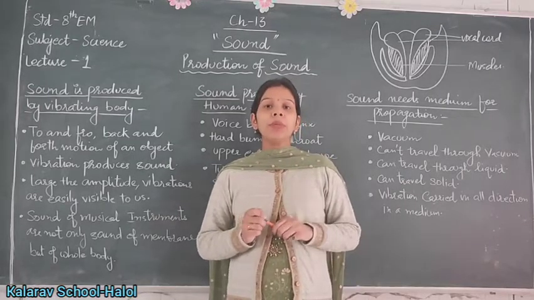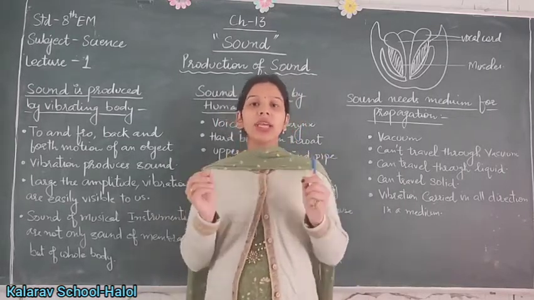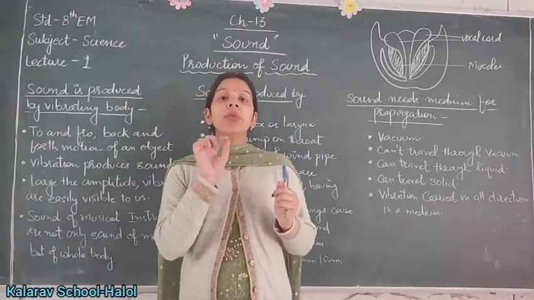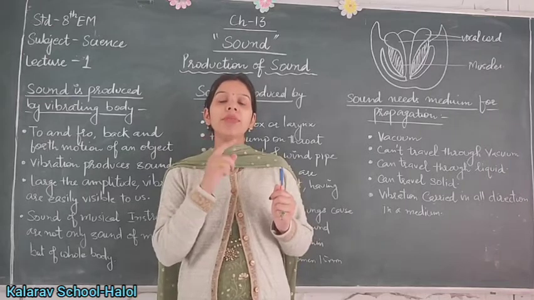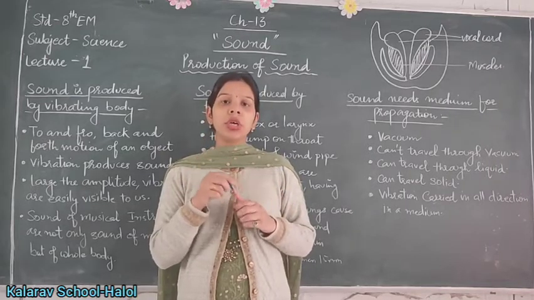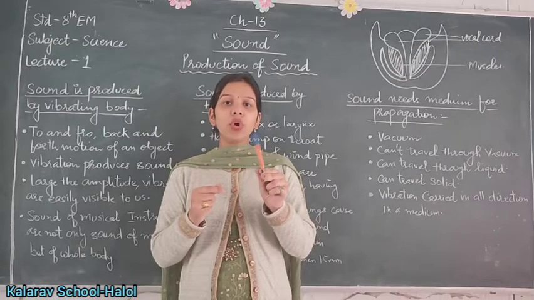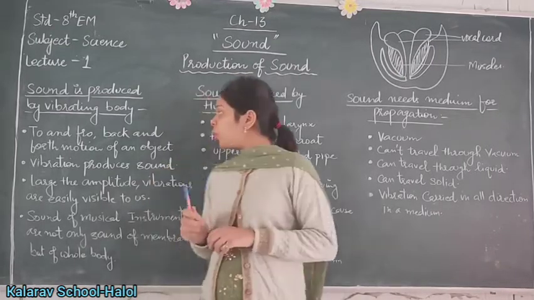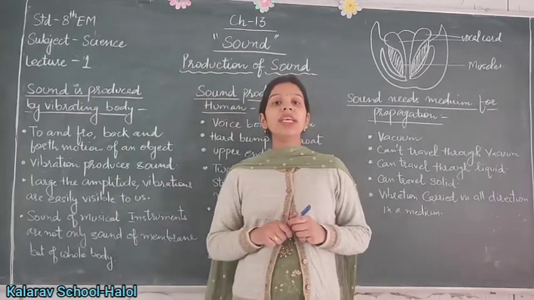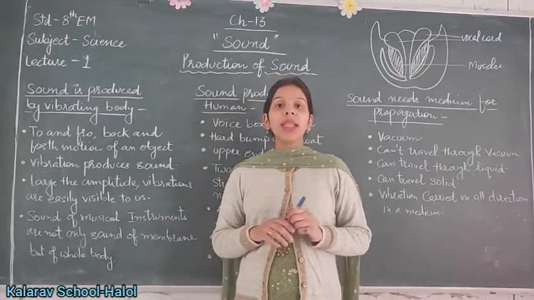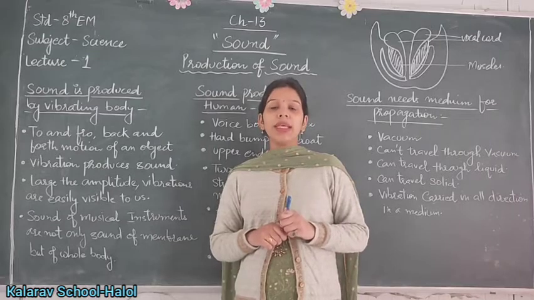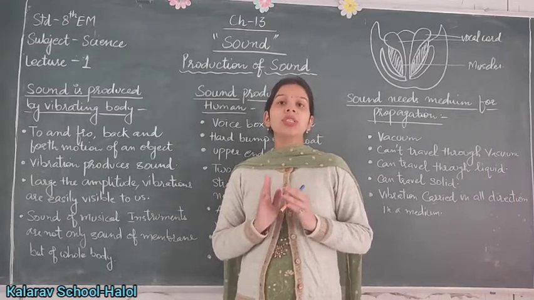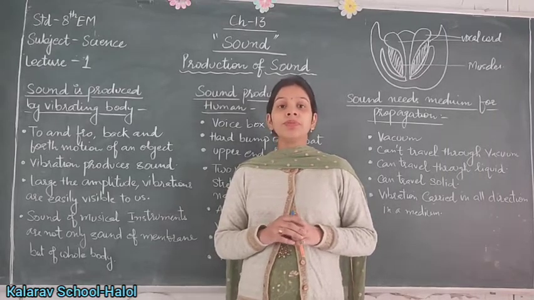For example, if you attach a string at the two ends and try to move the string to and fro, a vibration is produced. So mainly the to and fro motion of an object is called vibration. Vibration always produces sound. When the vibration takes place, sound is produced. When vibration stops, sound also stops.